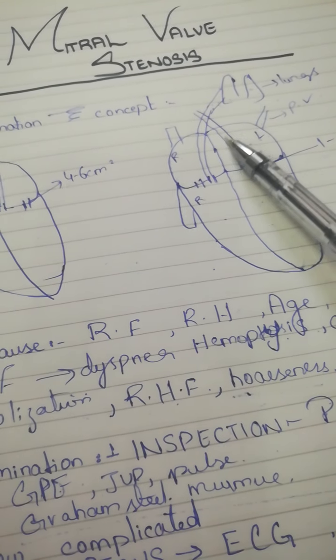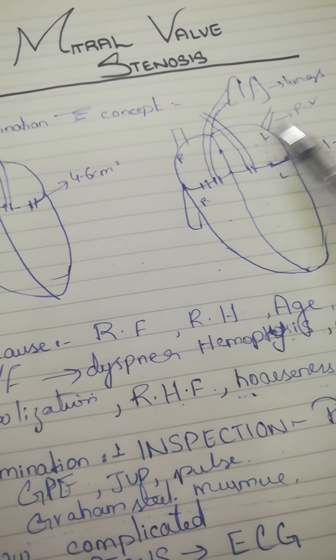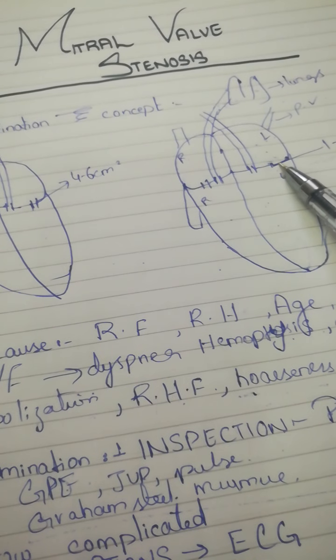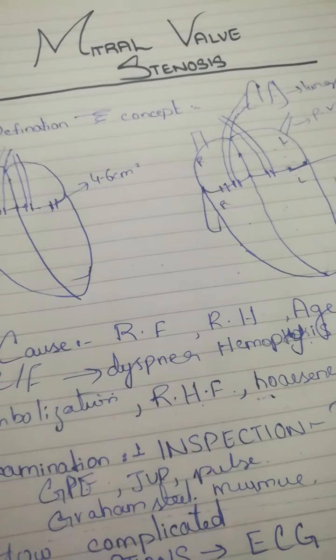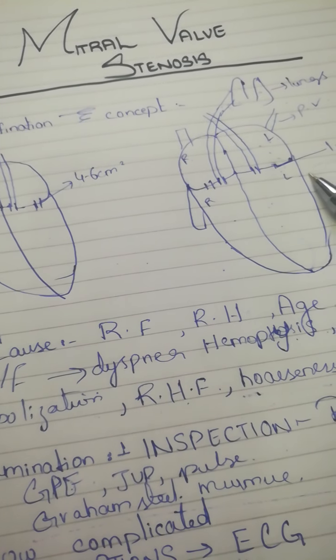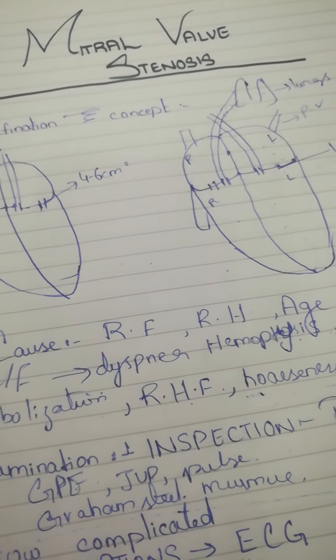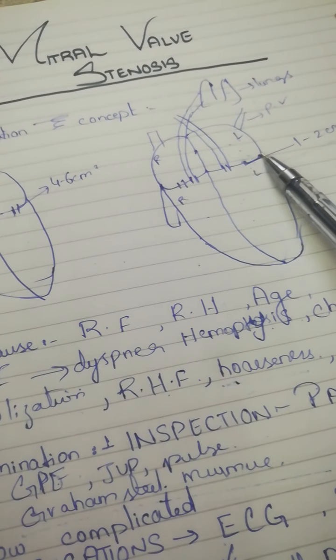But if much pressure increases in the left atrium, then the mitral valve can open a bit and the blood can go into the left ventricle, but still it's not sufficient. So this is the whole physiology of the mitral valve, and this is the pathology of mitral valve stenosis.